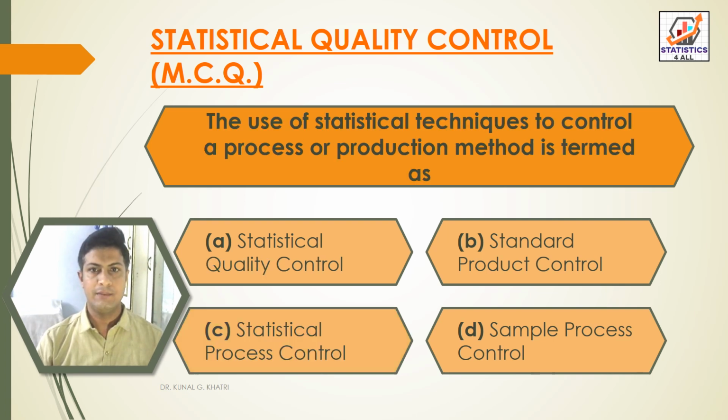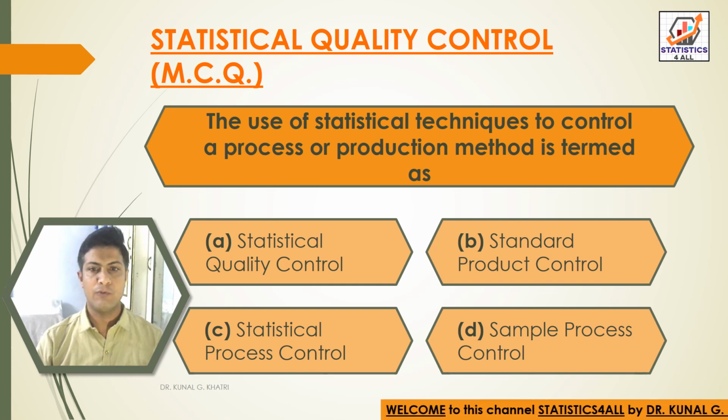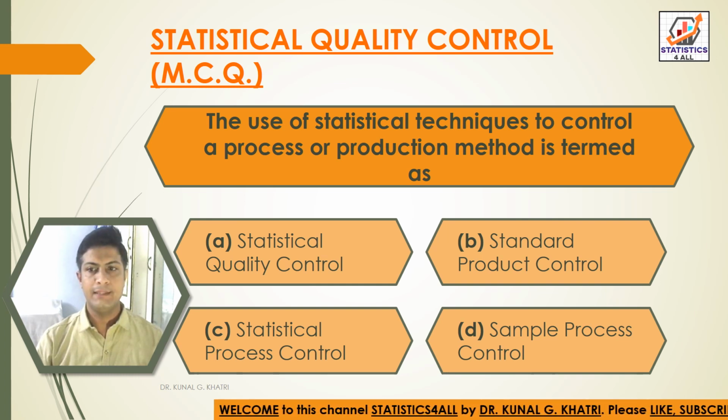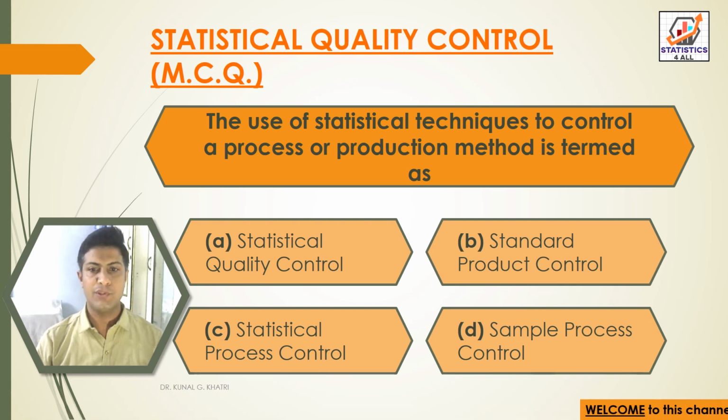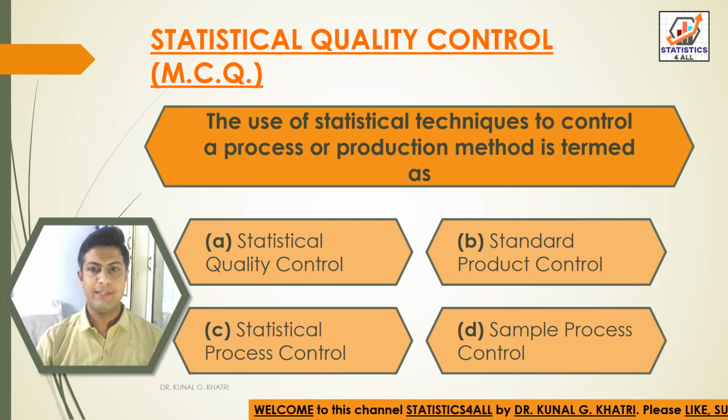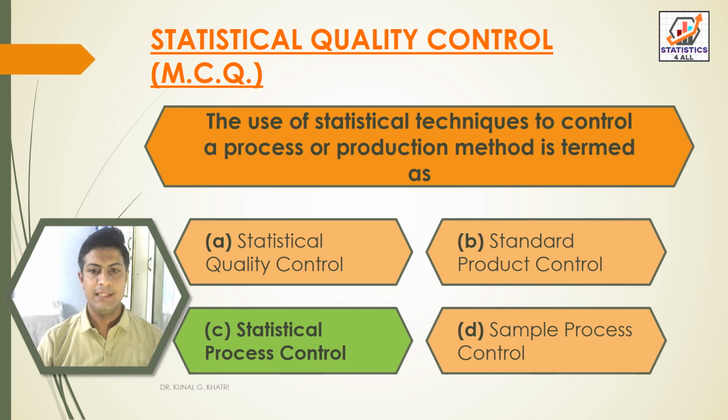Next question, the use of statistical techniques to control a process or production method is termed as option A, statistical quality control. Option B, standard product control. Option C, statistical process control. And option D, sample process control. So here we have answer option C, that is statistical process control, in which the use of statistical techniques to control a process or production method is used.